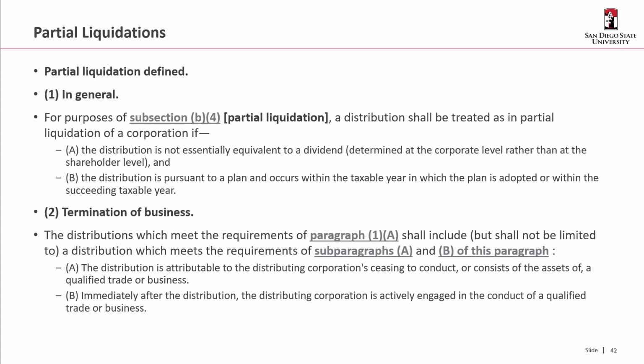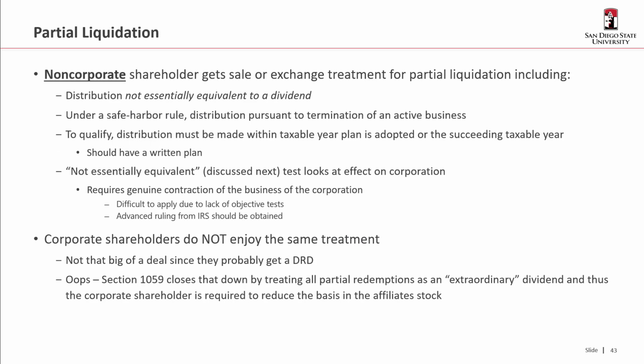Or B, immediately after the distribution, the distributing corporation is actively engaged in the conduct of a qualified trade or business. Okay, so think of these 2 requirements as there needs to be a cessation of business, and then after the distribution, that corporation must continue to operate in some way, in some trade or business. So that means there needs to be both a ceasing of business and a continuation of business.